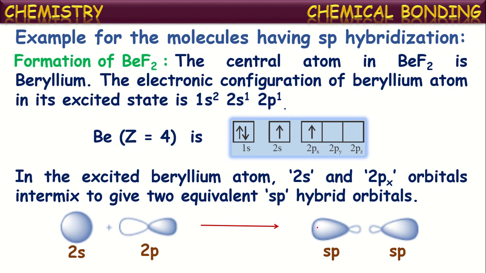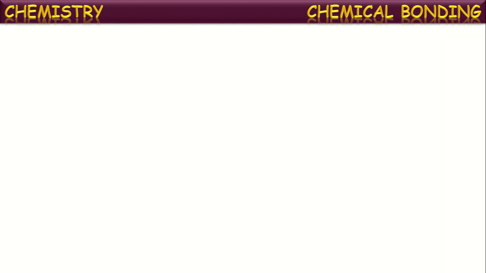Now, each sp hybrid orbital has one unpaired electron. This one has one unpaired electron, and this one has one more unpaired electron. Just like the pure atomic orbitals have single electrons, the formed hybrid orbitals also have single electrons in them.